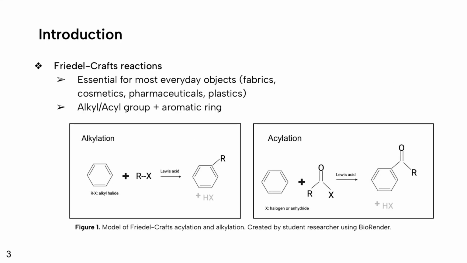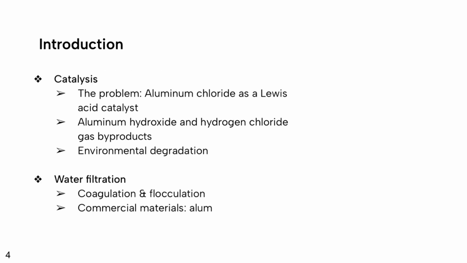waste treatment. The early stages of synthesis of many of our everyday objects, fabrics, cosmetics, even things like pharmaceuticals and plastics, utilize Friedel-Crafts reactions. This reaction in chemical synthesis essentially works to attach an alkyl or acyl group to an aromatic ring, commonly benzene as shown in these models, and this process is fundamental in the production of a variety of aromatic compounds necessary to create these everyday products, these fabrics, cosmetics, plastics, pharmaceuticals. Now, these reactions utilize Lewis acids as catalysts.